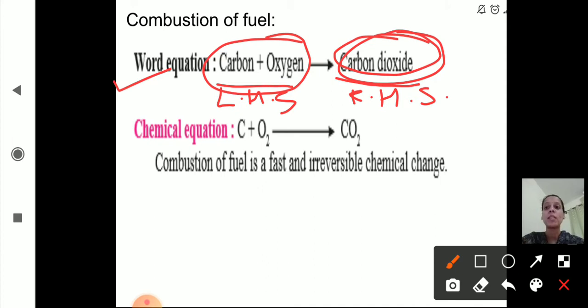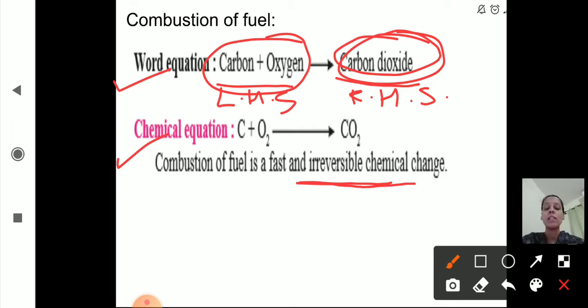This is about combustion of fuel. And the chemical equation for this is C, that is carbon, plus O2, oxygen, gives CO2, carbon dioxide gas. Combustion of fuel is a fast and irreversible chemical change. In an irreversible chemical change, we will not get the original product back. Once the new product is formed, we will not get the original product back again. So combustion of fuel is an irreversible chemical change.